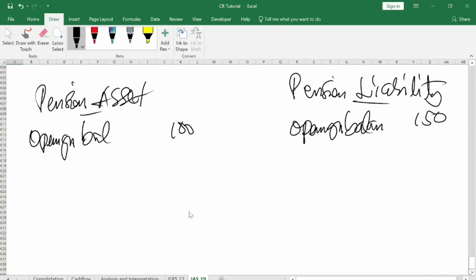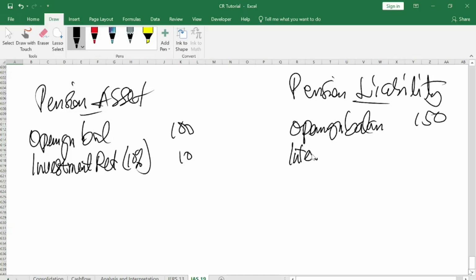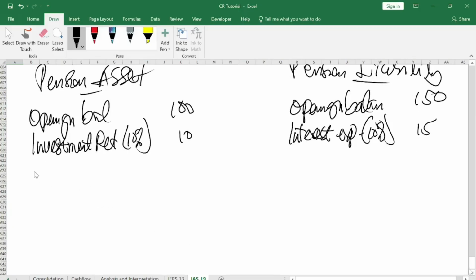Now, they said the interest return is 10%. So here you will have your investment returns. 10% of this one will give you 10. The same applies here, so here it will give you the interest expense, which is also 10%, so 15.